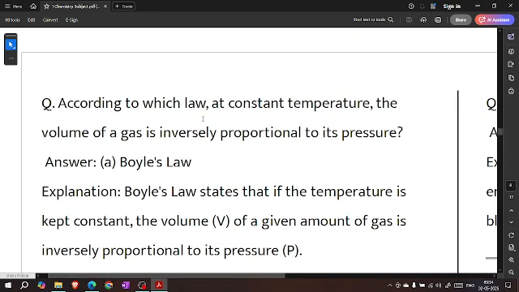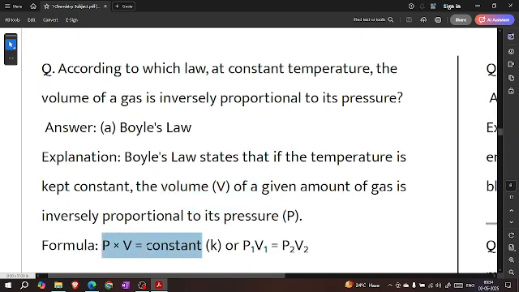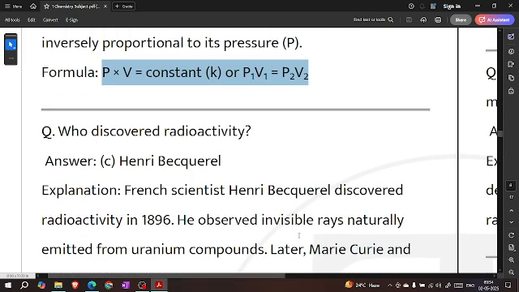According to which law, at constant temperature, the volume of gas is inversely proportional to its pressure? Boyle's law. Boyle's law states that if the temperature is kept constant, the volume V of a given amount of gas is inversely proportional to its pressure. PV equal to constant K and P1V1 equal to P2V2.